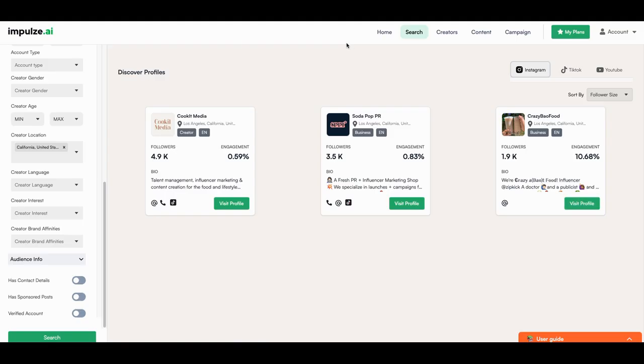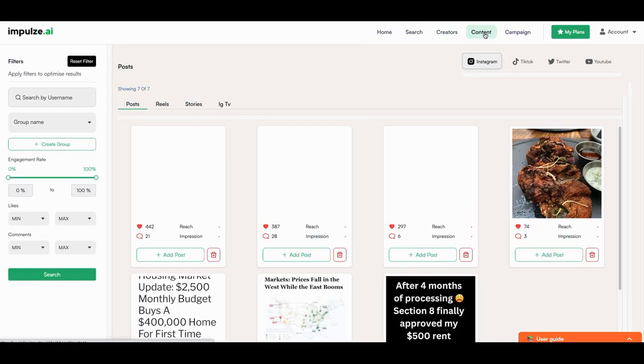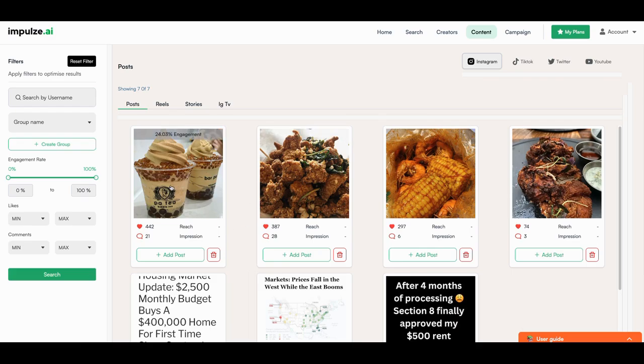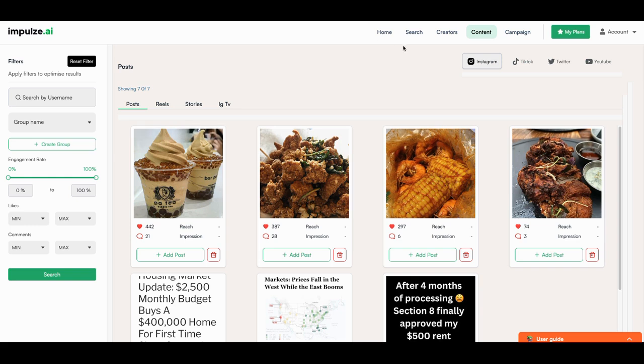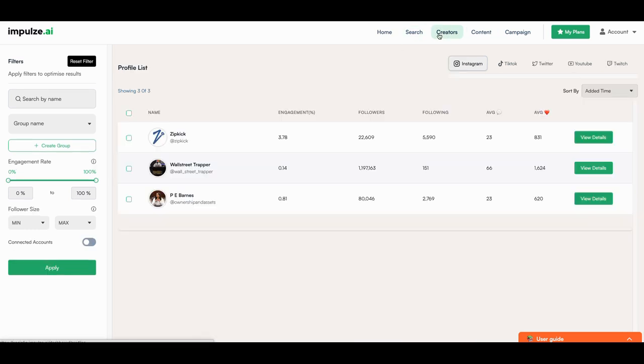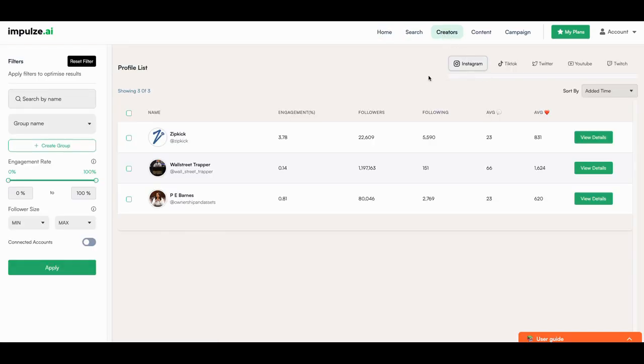So we'll go back here. We'll look at it. And we'll go here. And we're going to look at the content here. These are some of the different posts that we talked about here, right? And then what you want to do is you can add to the post. You can click on it, right? And these are the posts that you can share with your client. Okay. So these are different posts that you can share with your client. So come back here. These are our Instagram. These are the Instagram followers here. So that's pretty much how you use this tool.